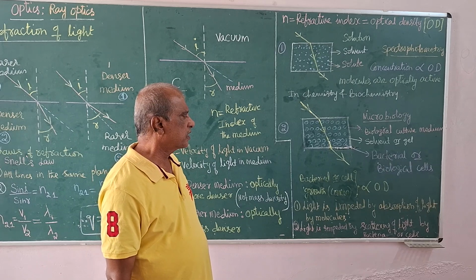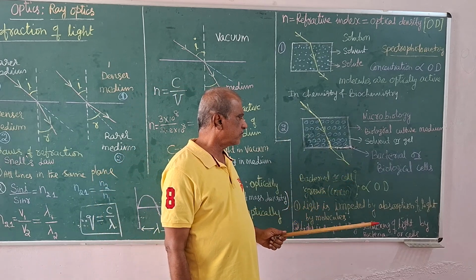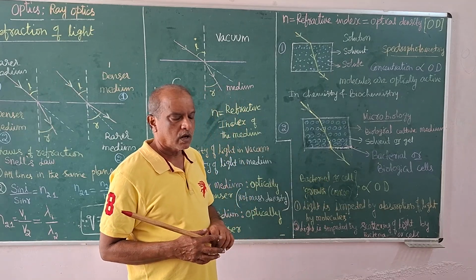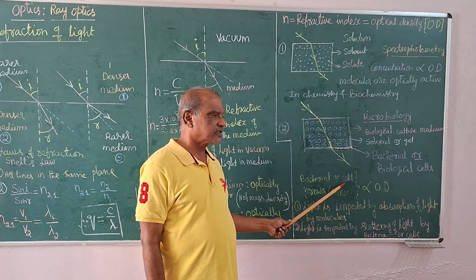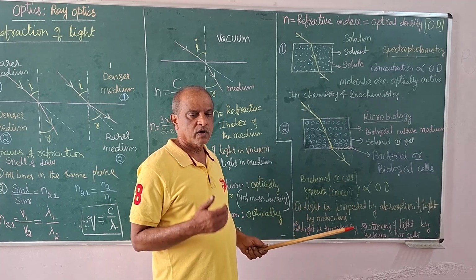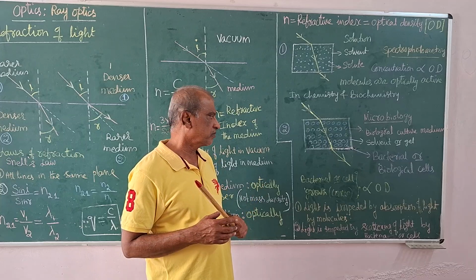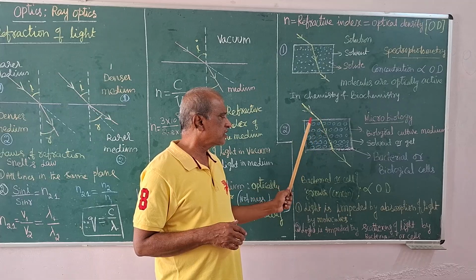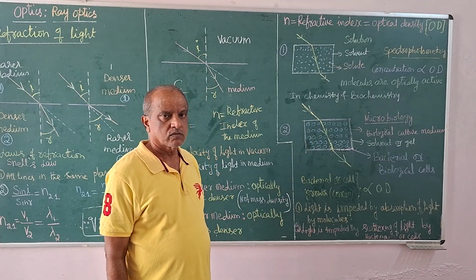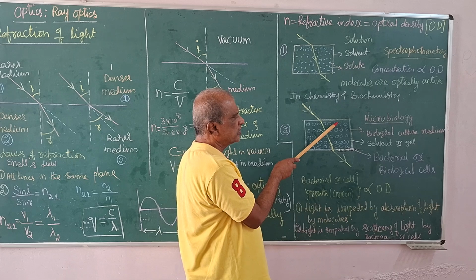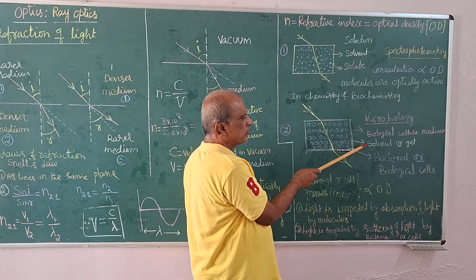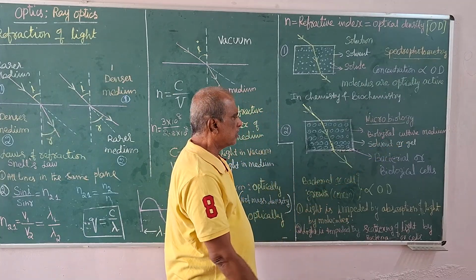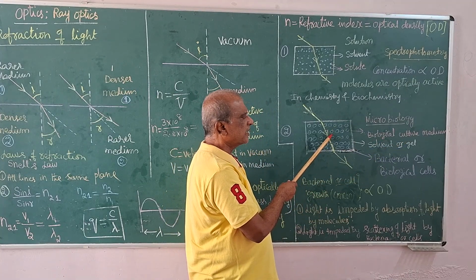In microbiology, we can study the growth of bacteria, microbes, and the growth of specific cells using this concept. What is the concept here? The medium is again a solvent, maybe liquid or gel-like, in which bacterial cells are distributed.